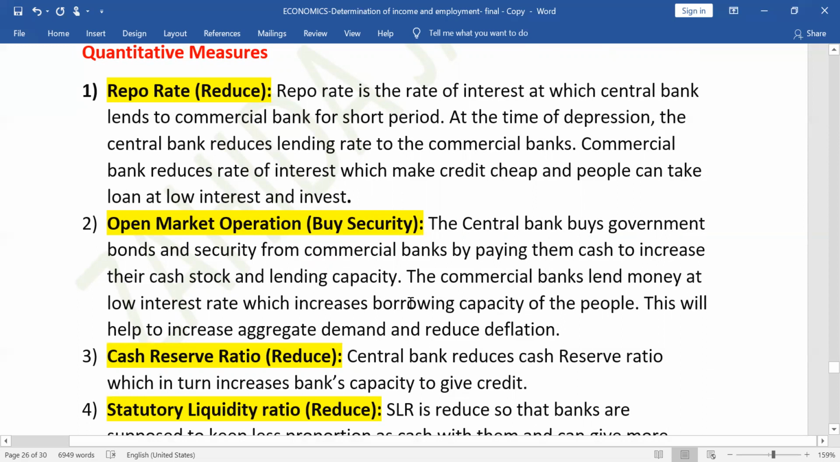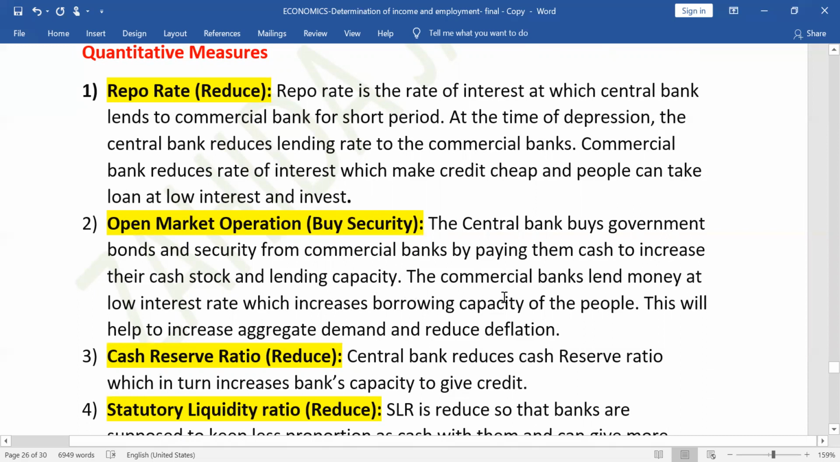So in the situation of deficient demand, deflationary gap, government should buy bonds and securities from public. लोगों से बाय करना है, परचेज करना है गवर्नमेंट को.